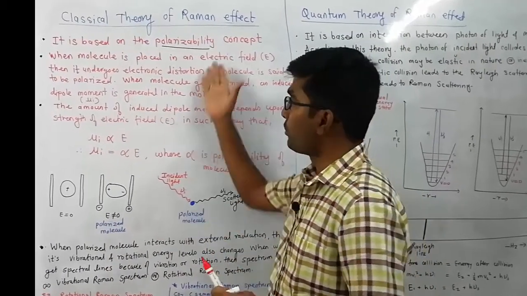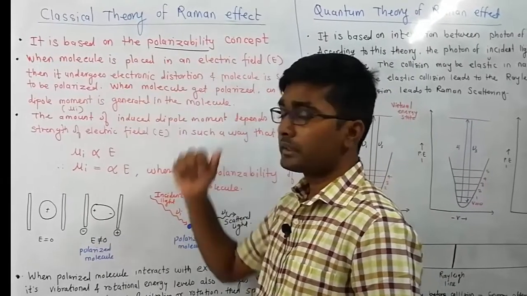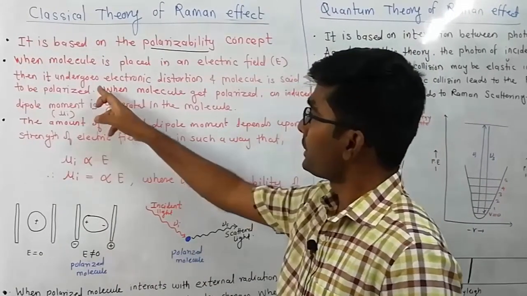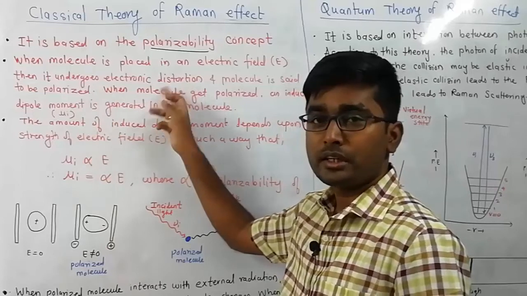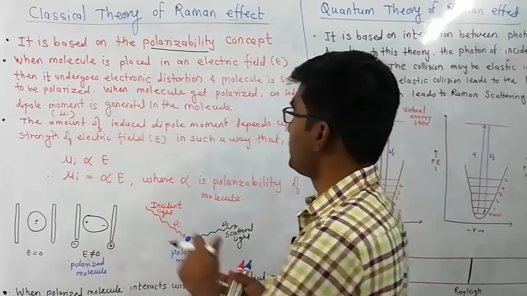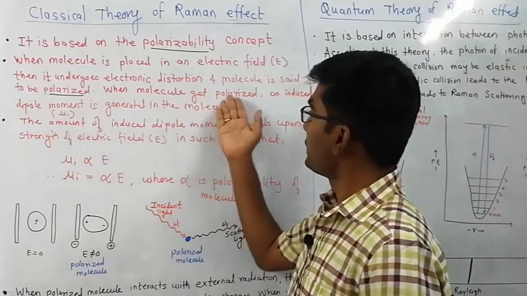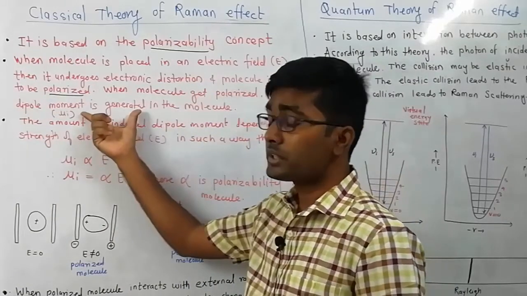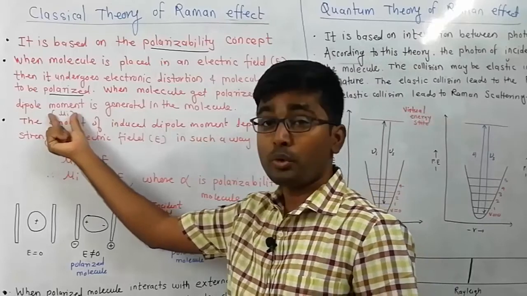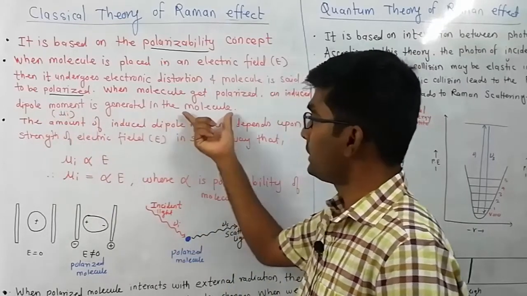Polarizability of the molecule. When a molecule is placed in the electric field, then it undergoes electronic distortion, and this electronic distortion is called polarization. When the molecule gets polarized, an induced dipole moment, that is mu I, is generated in the molecule.